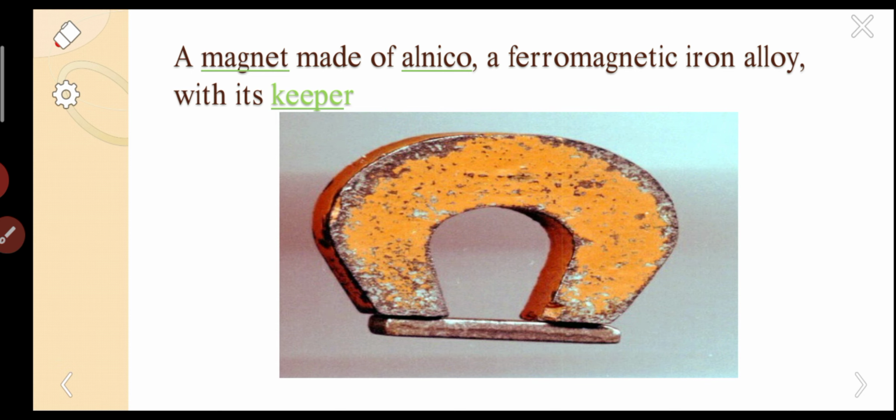This is made up of soft iron and the alloy alnico generally. This is the magnet, this is the keeper. The keeper acts as a protector, that means it prevents the leakage of magnetic field from this magnet. Generally this is the image of a magnet you can observe in the olden days.